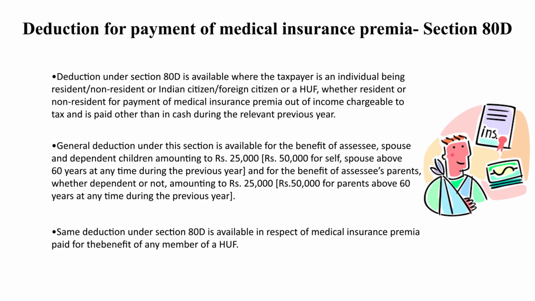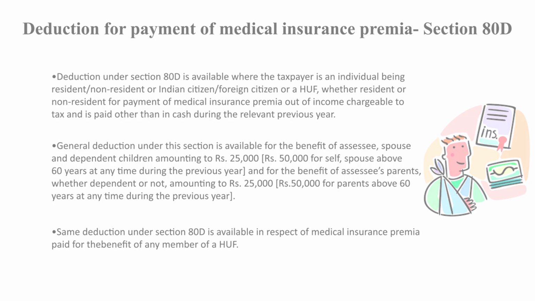So the maximum under section 80D: if the employee himself or his spouse is a senior citizen and the parents, any of them or both, are senior citizens, then a maximum of 50,000 plus 50,000, that is 1 lakh, deduction is available. The same deduction is available in respect of medical insurance claim by a member of a Hindu undivided family.